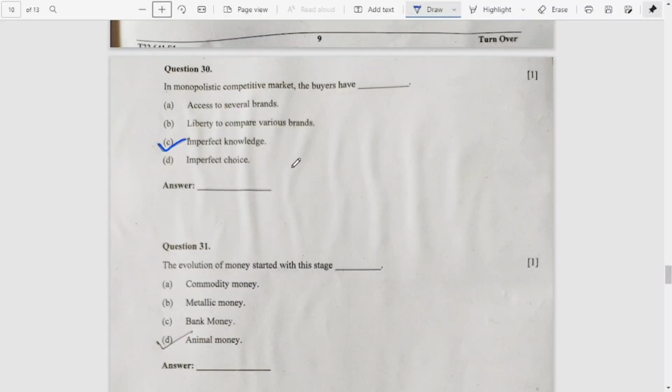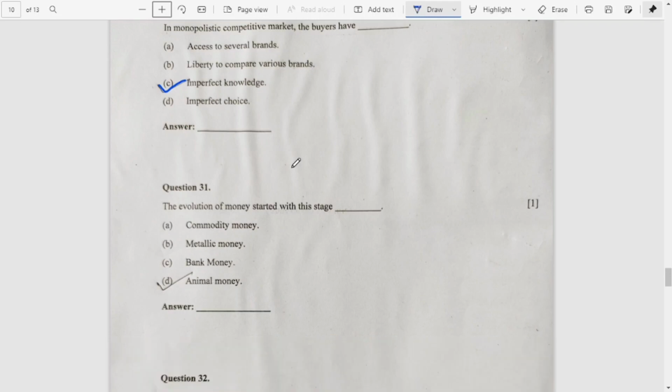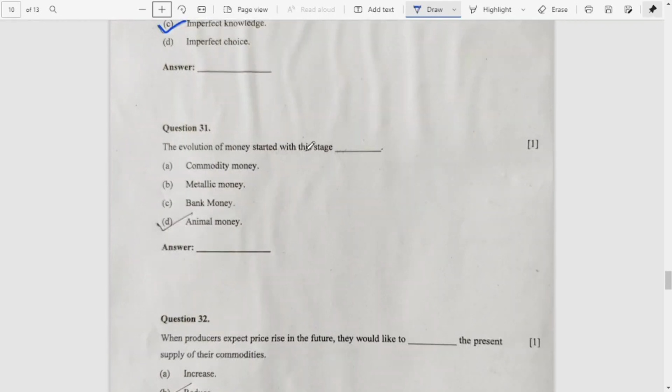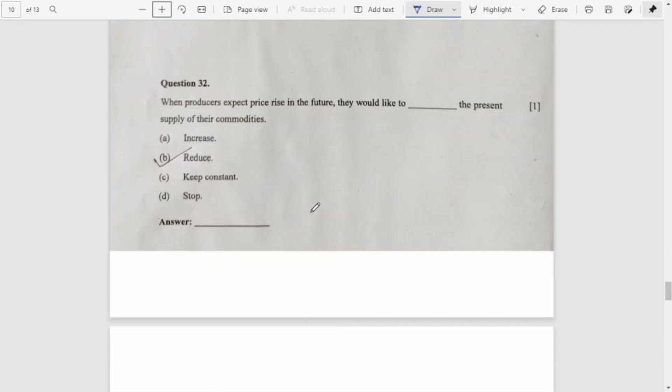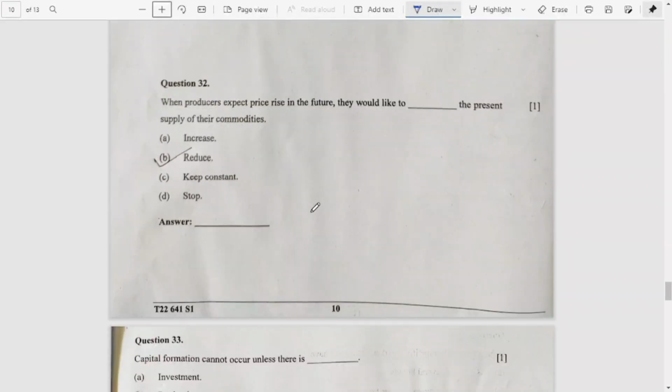Number 31, the evolution of money started with this stage. Which stage? The answer is D, animal money. Number 32, when producers expect price rise in the future, they would like to reduce the present supply of their commodities.